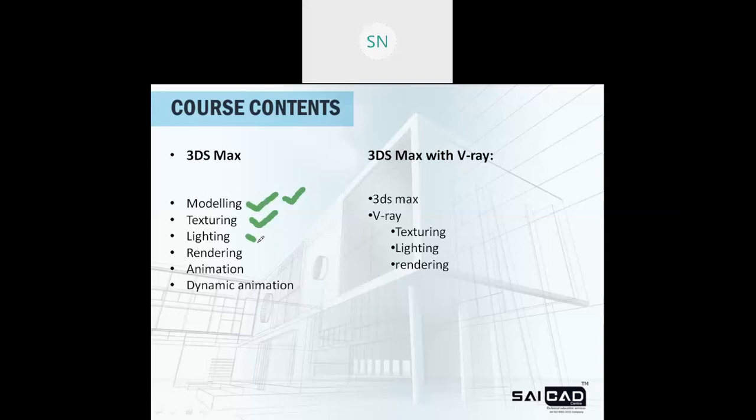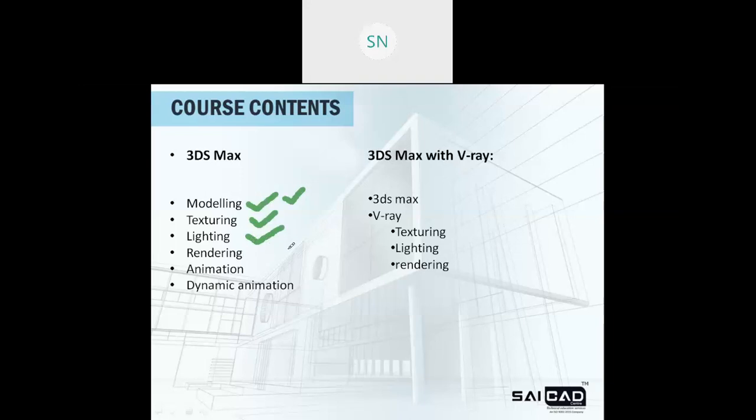Then next we have lighting. In the lighting, you will get the Omni light, spotlight, and also the direct light over there. Also we have skylight, and we can create the sunlight effect, and there are so many other lighting supports we have. Then we can create some kind of lens effect, also volume effect.